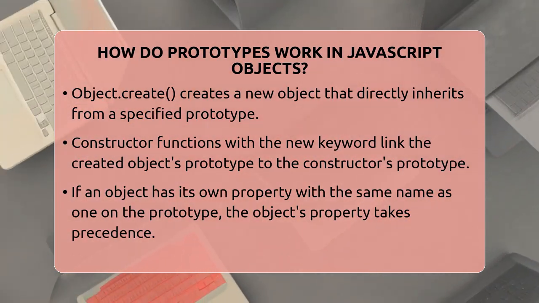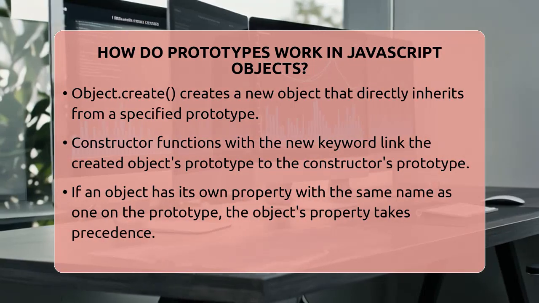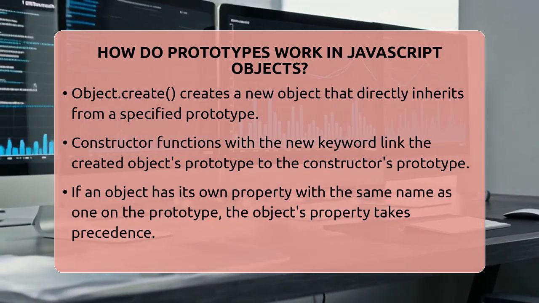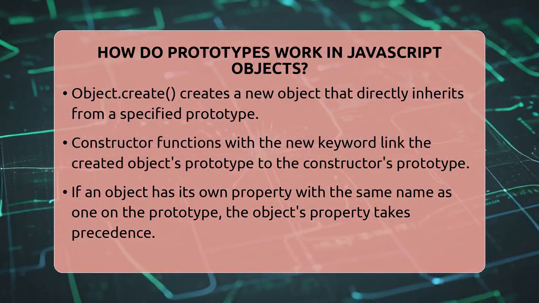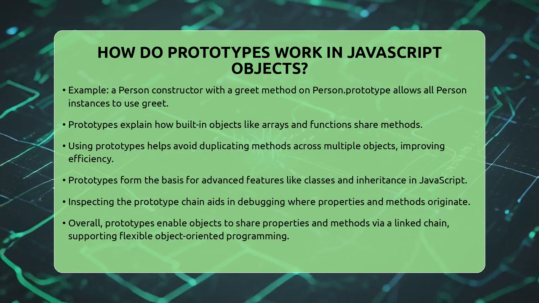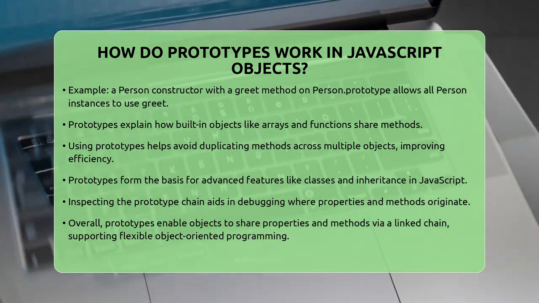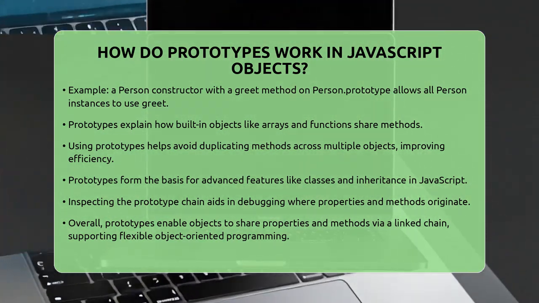You create a constructor function called Person, which takes a name. You add a greet method to Person.prototype. When you create a new Person object like Alice, she can call greet even though she doesn't have her own greet property. Instead, she inherits it from Person.prototype.